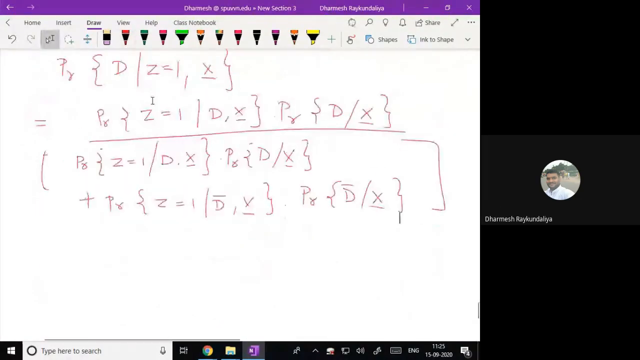Yes, sir. What I am looking for? I am looking for the probability that d given z is equal to 1, x bar. तो मैंने क्या किया? Probability of z is equal to 1 given d x bar into probability of d given x bar. अब नीचे क्या होगा? कंप्लीट होगा, all possible probability. तो all possible में क्या है? Either patient is suffering from the disease or patient is not suffering from the disease.